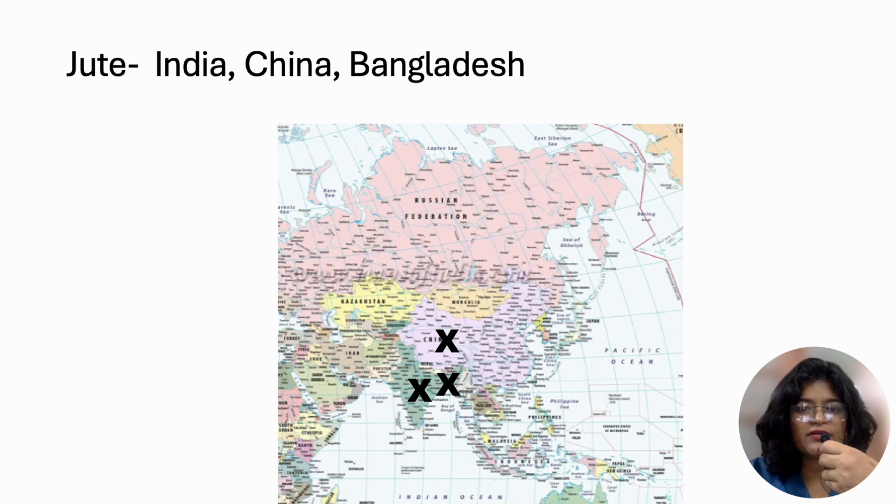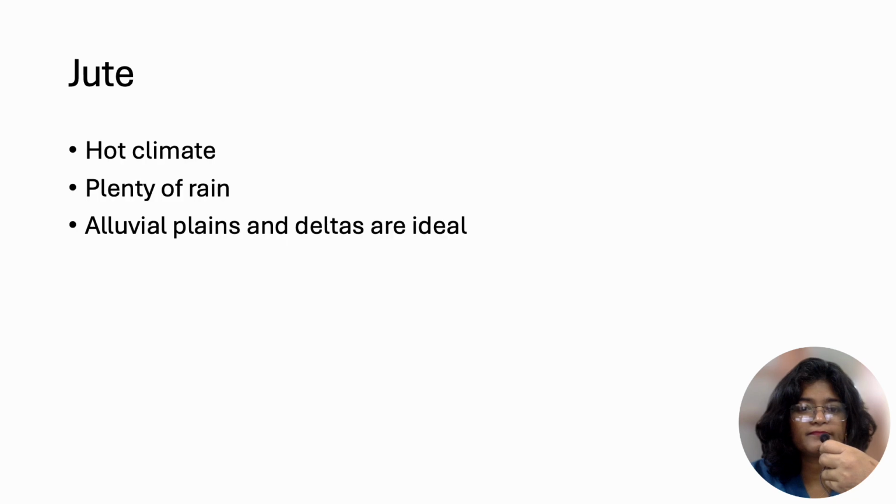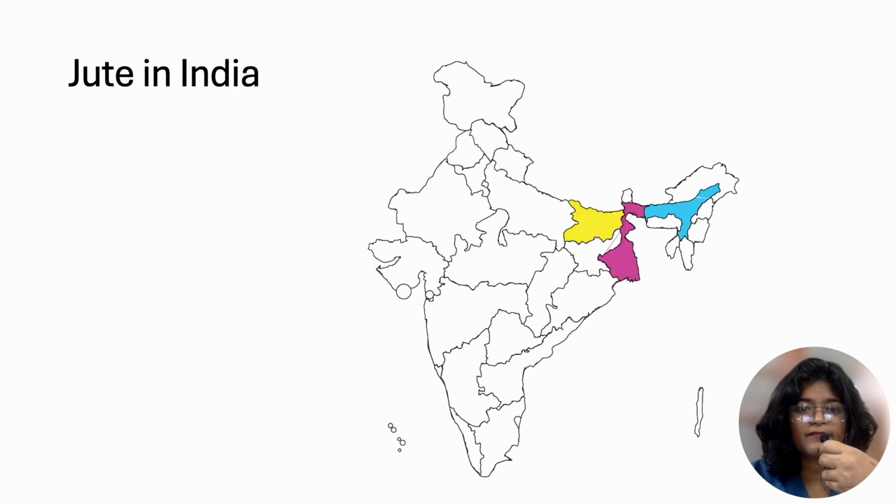Jute production is mostly in India, China, and Bangladesh. Jute is useful to make bags, and it's even used to make clothes. For jute production, you need a hot climate and plenty of rain. Alluvial plains and deltas are ideal for the production of jute. In India, jute is mostly produced in West Bengal and also in Assam and Bihar.